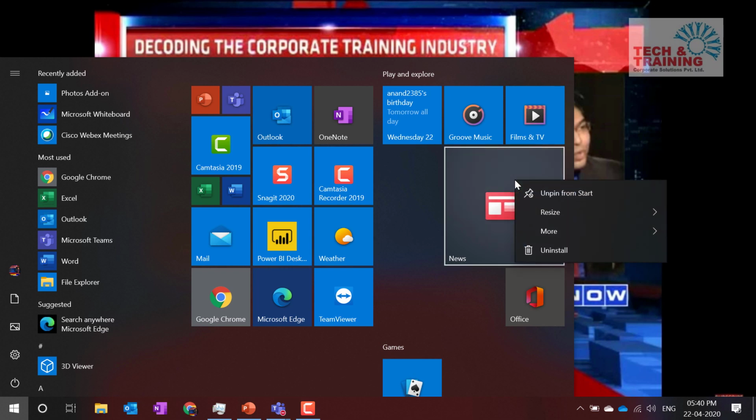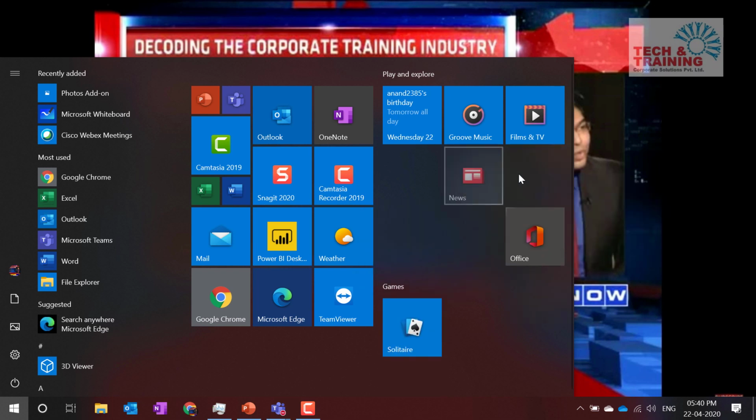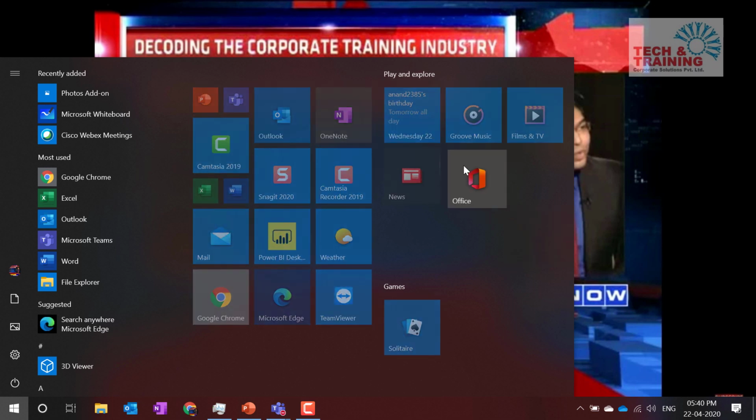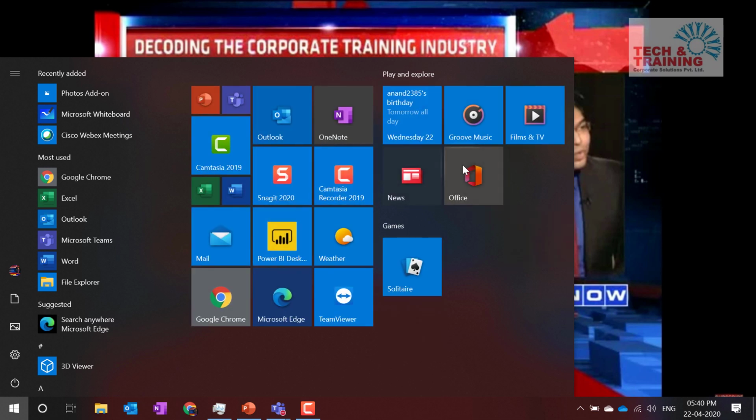Yeah. So it's your choice. How do you organize your start screen? It's completely up to you. So I have start screen, and whatever application that I use frequently, I have added them over here. Make sure that you manage your start screen very well.